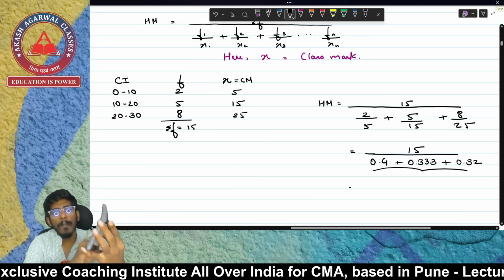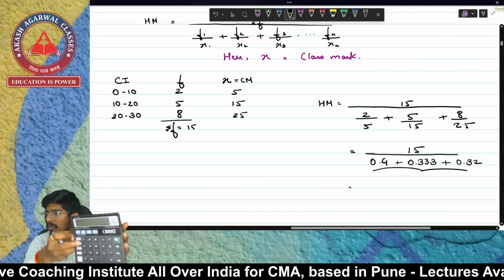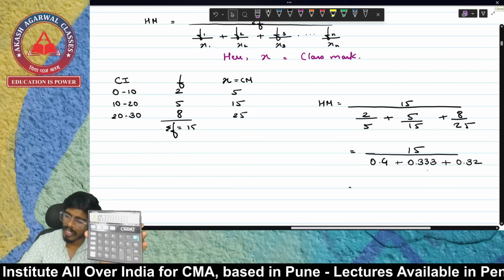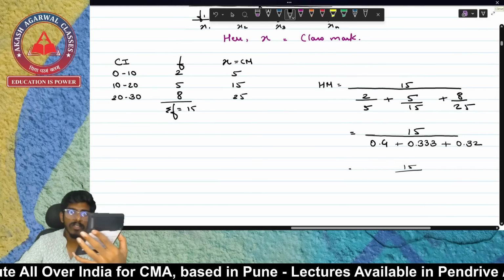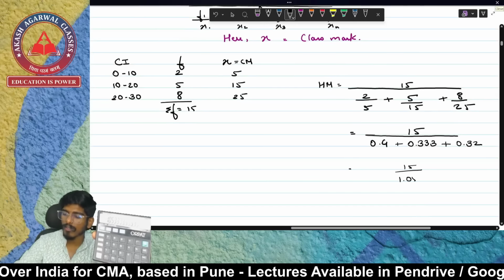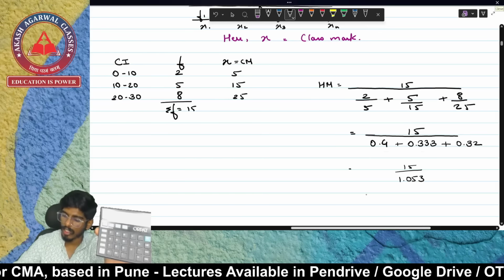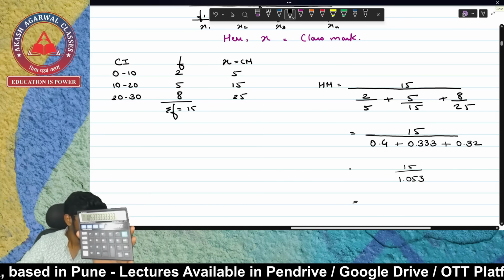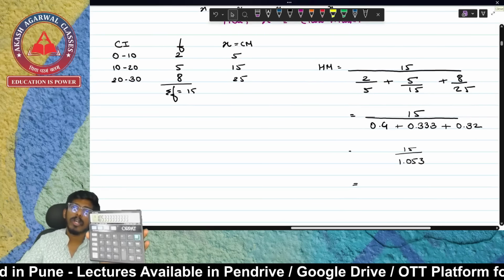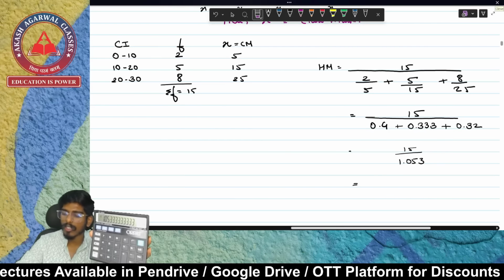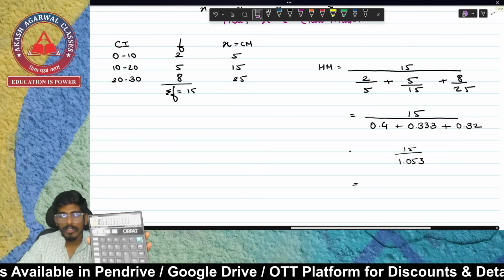Once I press GT over here, you see the addition of all this, and the addition is 1.0533. If you don't think that this is right, you can add it yourself and check whether the total is 1.0533.